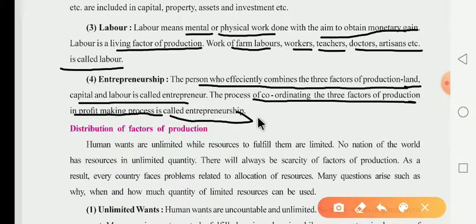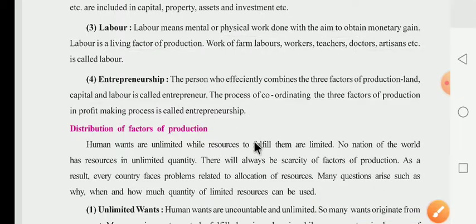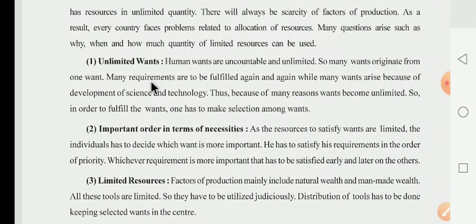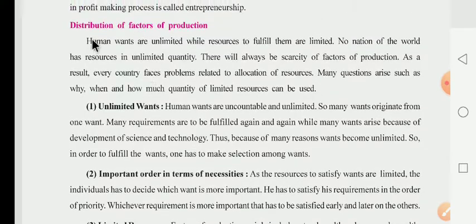Now what is the work of the entrepreneur? The work of the entrepreneur is to coordinate these 3 factors of production, and out of the coordination of these 3 factors, to carry out the profit making process. Now our next topic is distribution of factors of production.